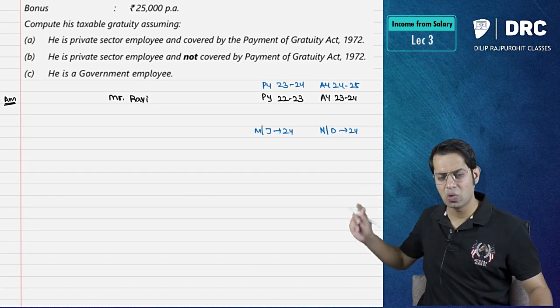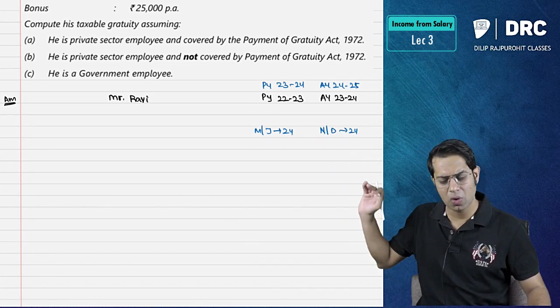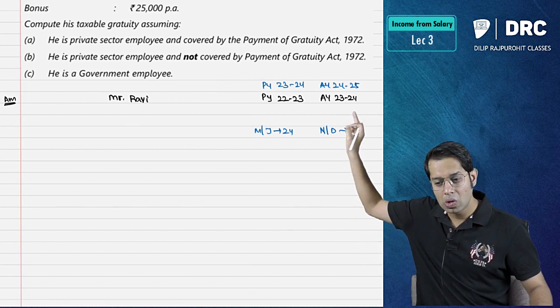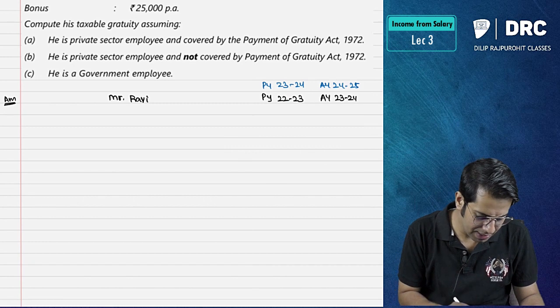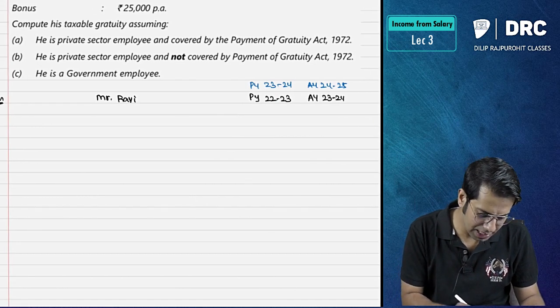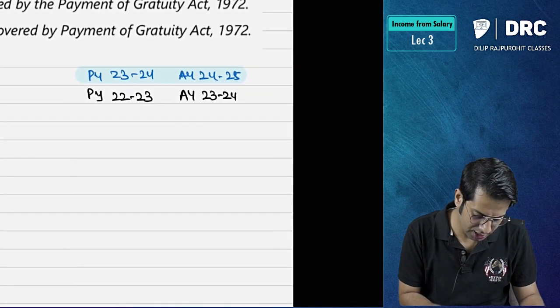Okay, the answer will be the same, only this one small change will be there. So for all the questions which I am going to do, the answers and provisions will be the same, only this one small change you should write. For the first case I am writing it over here, but from next time you should make sure that you understand this point even if it is not written.